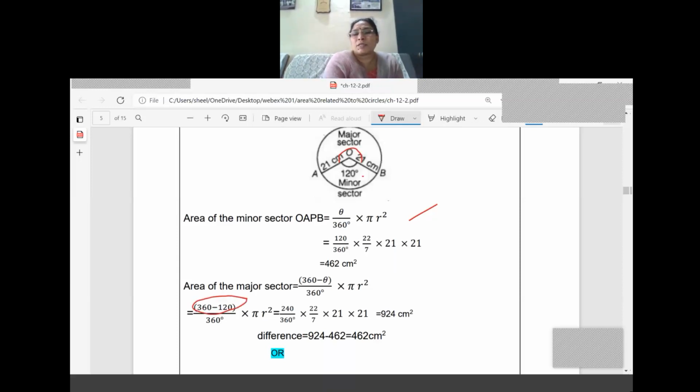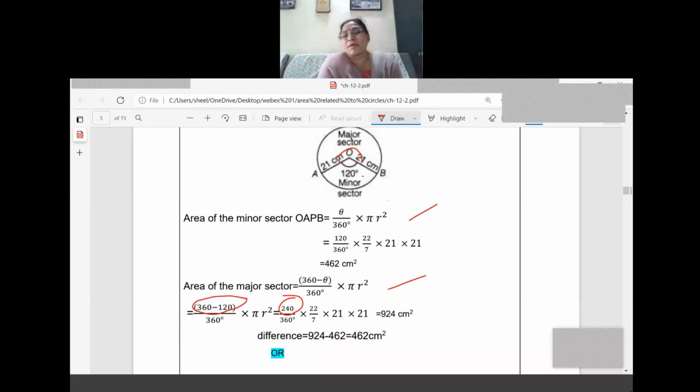What is the value there? It is equal to 240. So the formula we have written first. What is the formula? 360 minus theta divided by 360 into pi r square. So 360 minus theta means 360 minus 120. We calculated 240. If you are able to simplify directly, you can try 240 there. So 240 divided by 360 into 22 by 7 into 21 into 21.